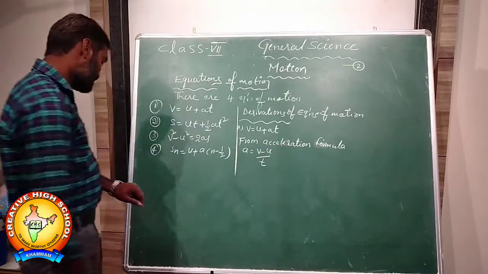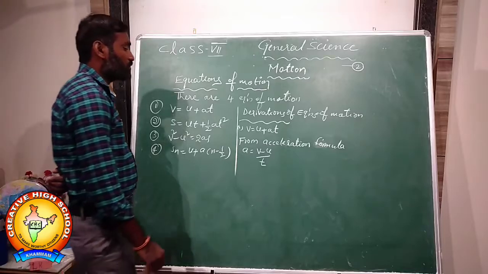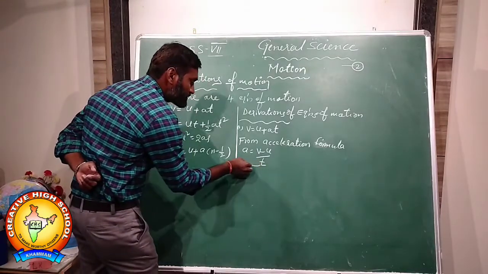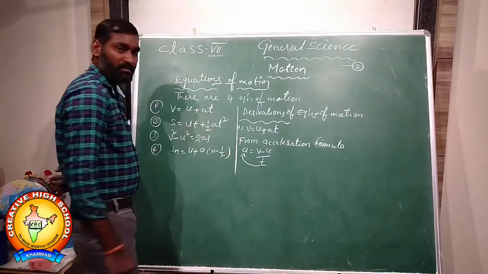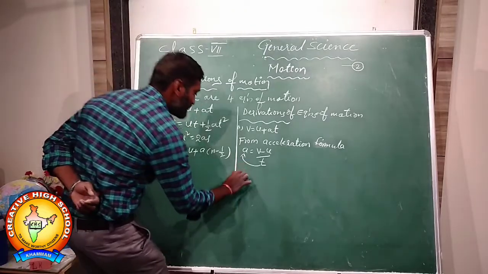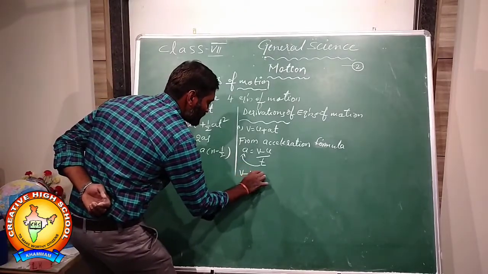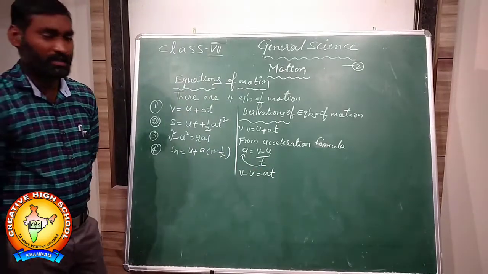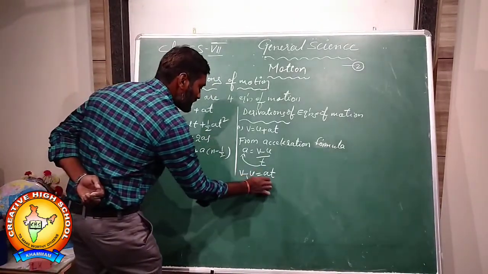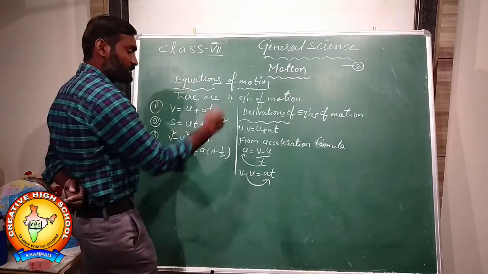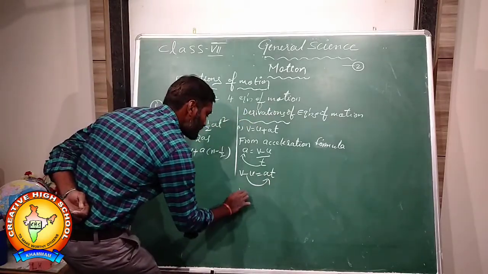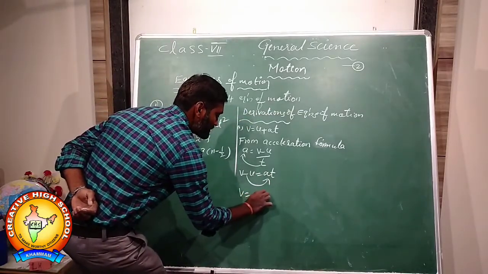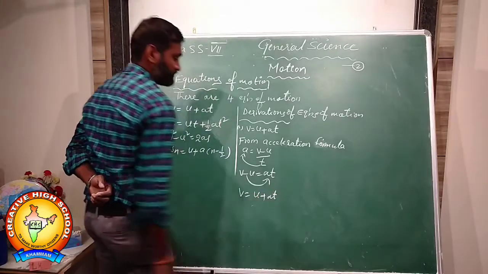Now multiply t to this side. What do we get? v minus u is equal to at. Minus u goes to the other side as plus u. So v is equal to u plus at.